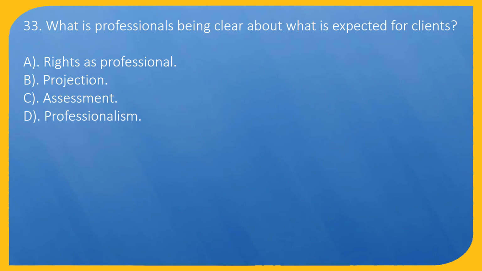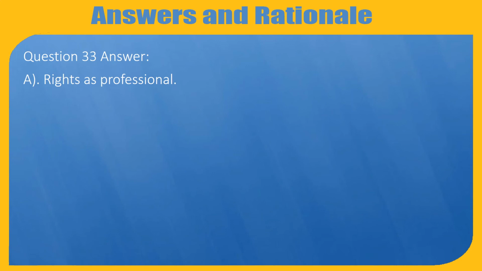Question 33. What is professionals being clear about what is expected for clients? A. Rights as professional. B. Projection. C. Assessment. D. Professionalism. Question 33. Answer: A. Rights as professional.